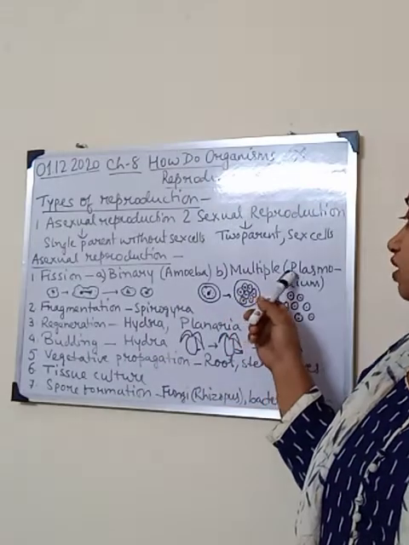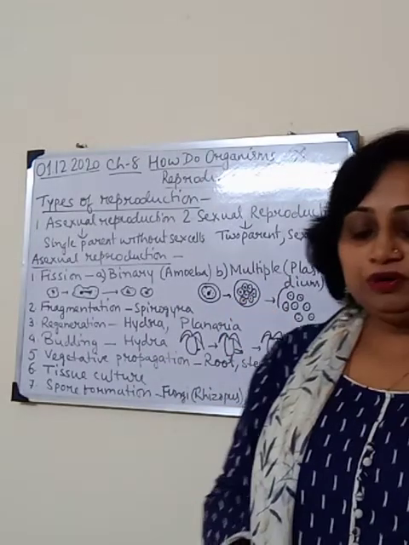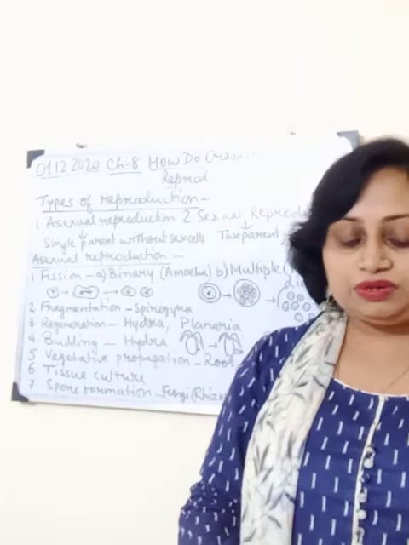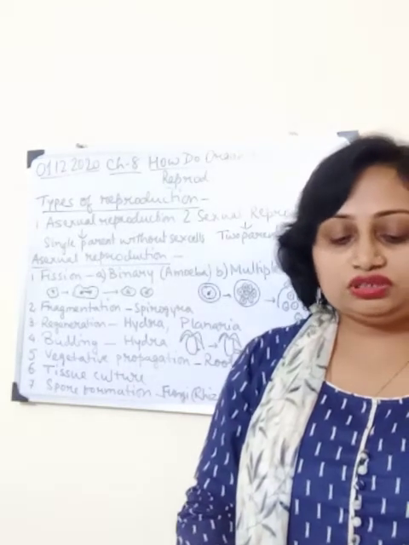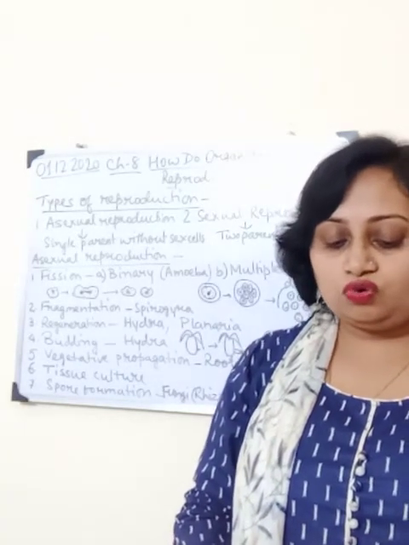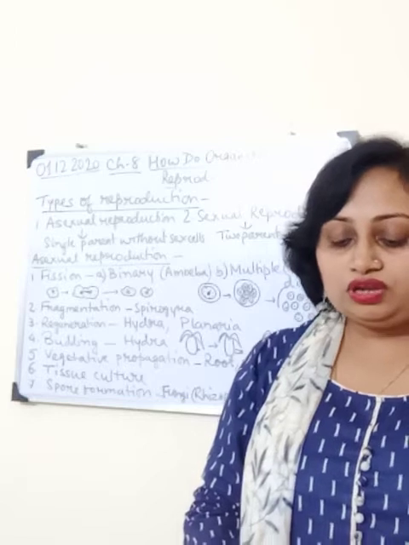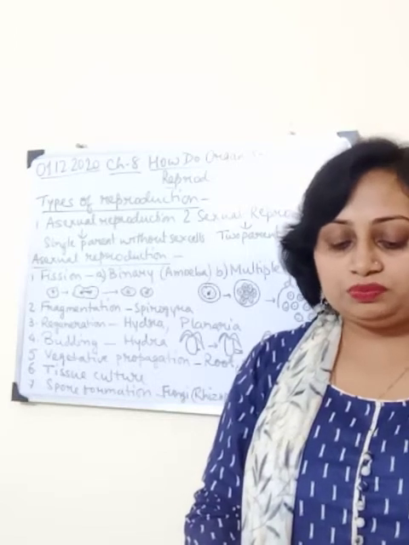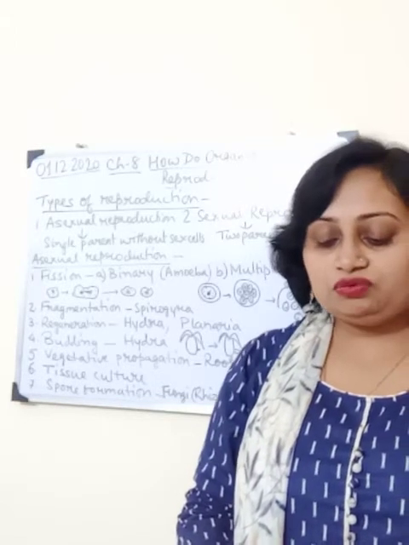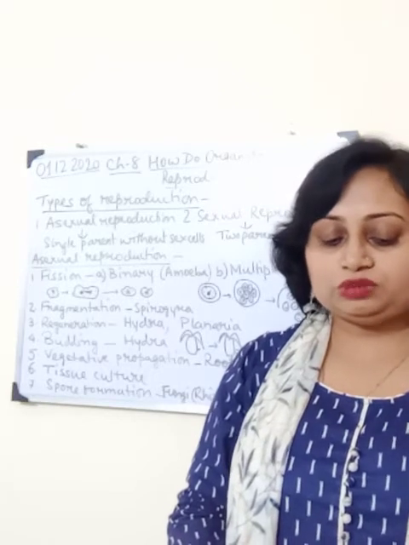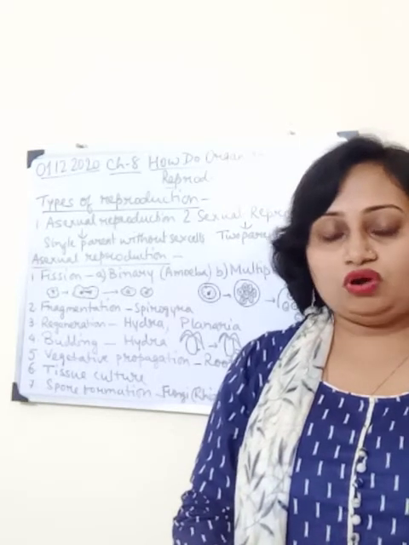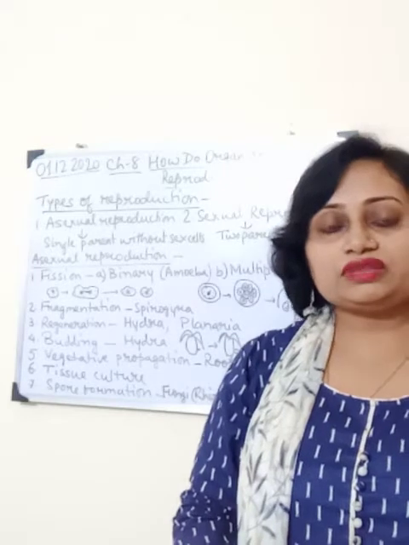The second one is multiple fission, where the parent organism splits into many new organisms at the same time.